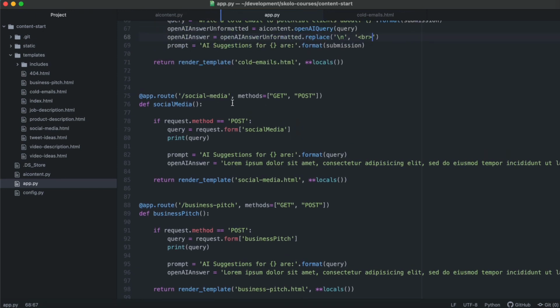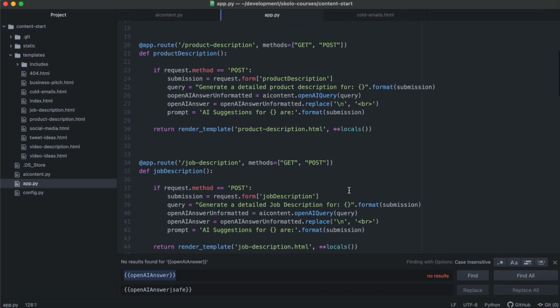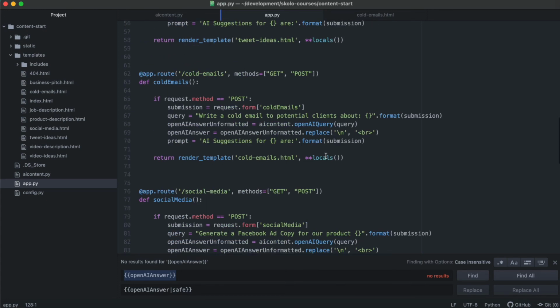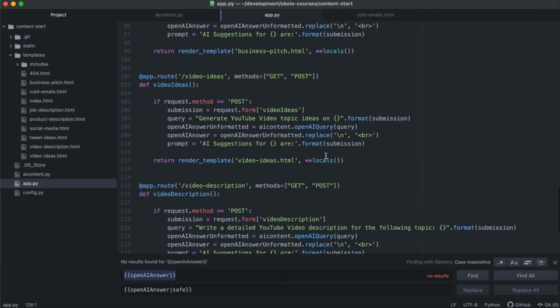So I'm going to stop this video and do it in the background, and before I close, I just want to show you how the app looks at the end when everything is done. Okay, so I've completed all of these functions. I've even replaced the description we had done before. We just added that, replacing the new lines with the breaks, and I've done it for everything: tweet ideas, cold email, social media, business pitch, all the use cases. That's basically the only difference. The only thing I'm changing is the prompt, what I give OpenAI, because it's completing the text, so I have to start it with something.